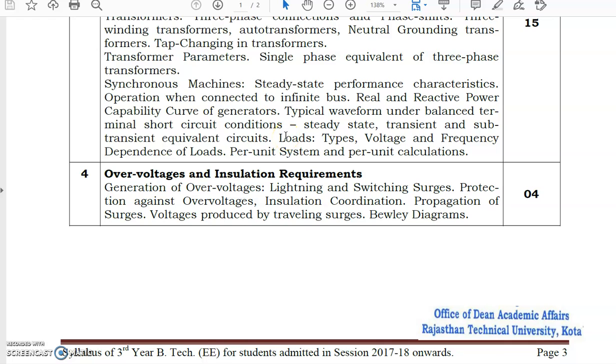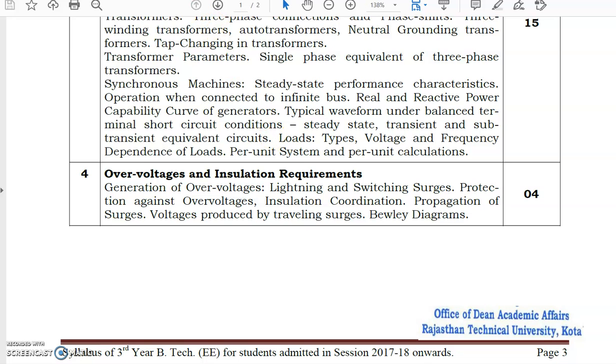Basically, this topic is covered under the balanced fault condition or symmetrical fault condition, but it is given in your separate synchronous machine topic. So I will leave this topic until I discuss unit 3, and I will provide a separate lecture on it.